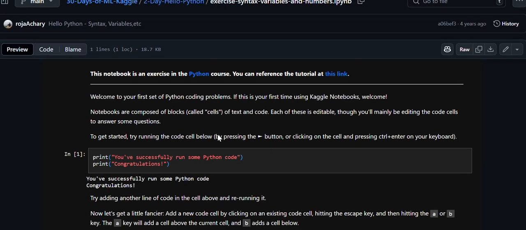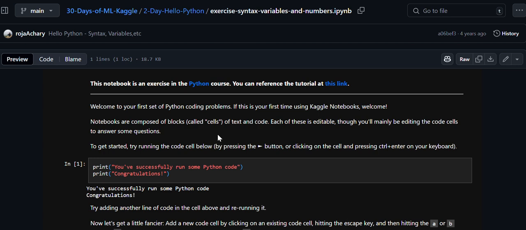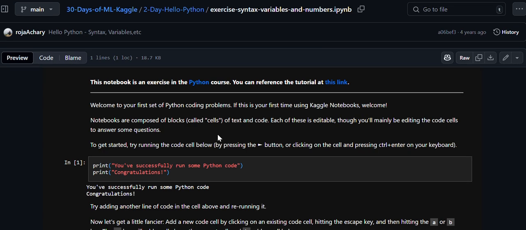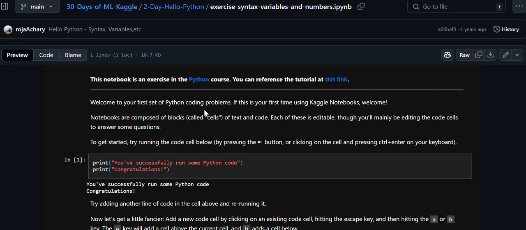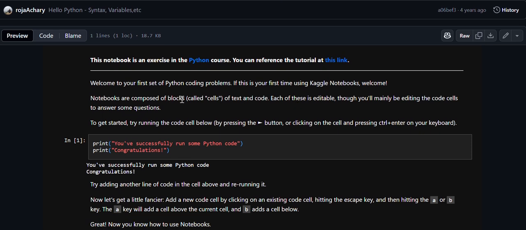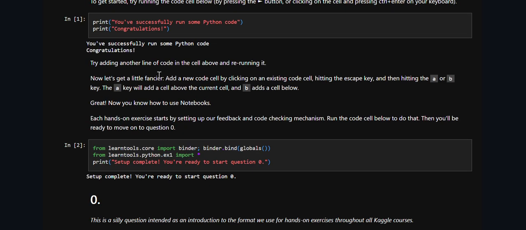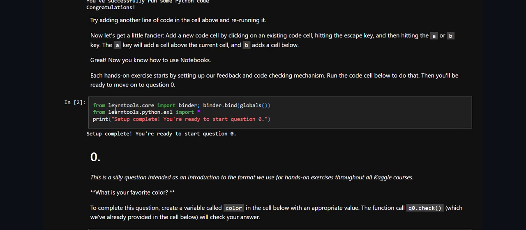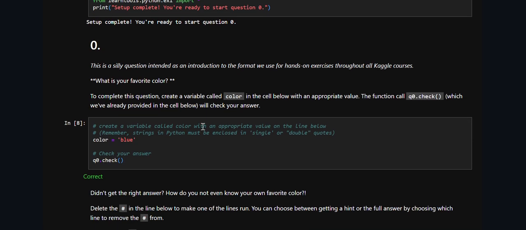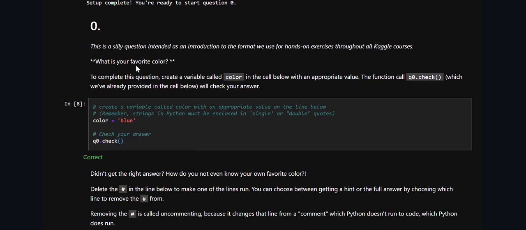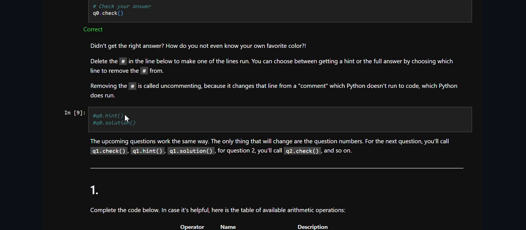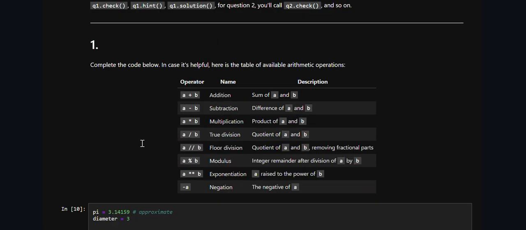We can also look at this exercise for syntax, variables, and numbers. So this is a set of Python coding problems. I guess this is new for Kaggle notebooks, and it's just showing people commands. So the first thing was add a new code cell by clicking on an existing code cell and hit A and B. Pretty simple. They imported some libraries and did the setup. So this one's just something on color. It checks the color. It also has a hint and solution.